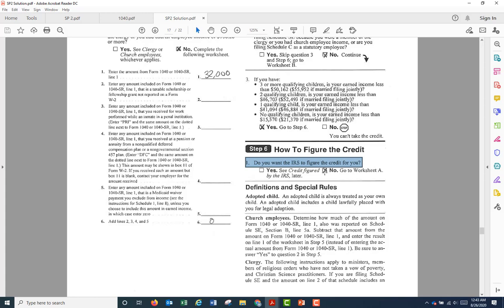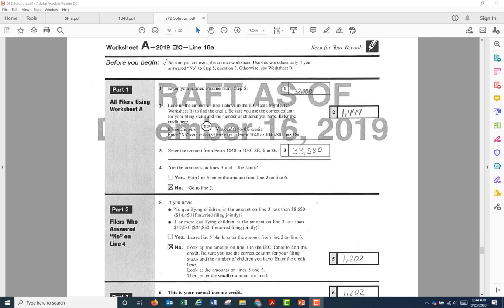Here we're going to check no and go to worksheet A because we qualify for the credit. Worksheet A helps the taxpayer determine the amount of earned income credit. In part 1, for all filers using worksheet A, number 1, we enter 32,000 for the earned income, and then number 2, we look up the amount of this 32,000 earned income in the EIC table, and the EIC table is contained in Appendix B of your textbook. It's also available in Blackboard as a PDF file under the IRS Forms menu tab.